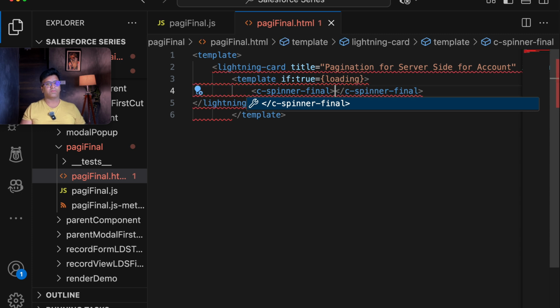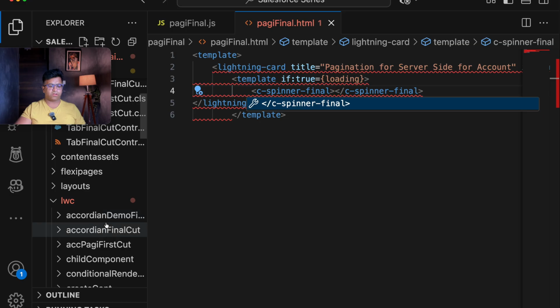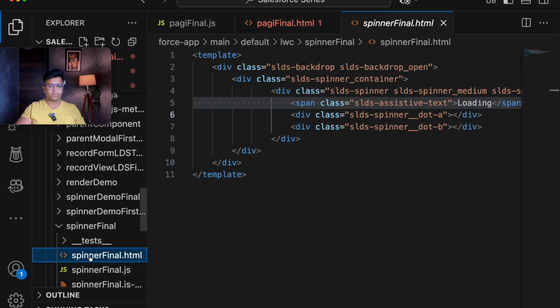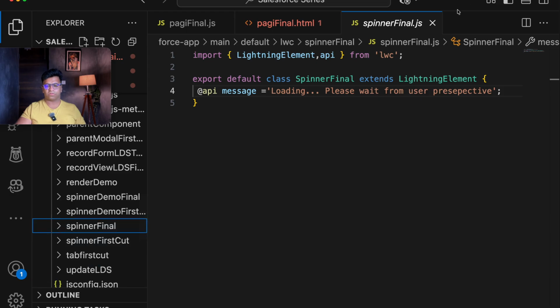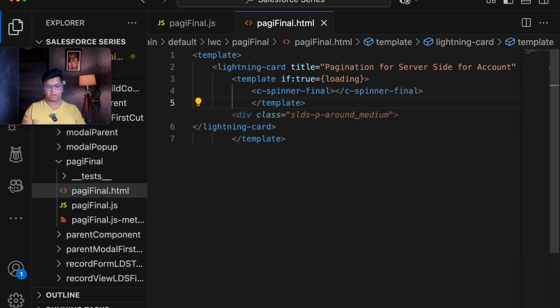Since we created the spinner in the last session, you can refer to my last video. But for the time being, I have created one spinner final component where I have added all the spinner styling, that is the .a.b class, and further I have just kept it as a spinner. So I'm using the same spinner here as well. I will be just calling the spinner here, and after this I will be closing my template.